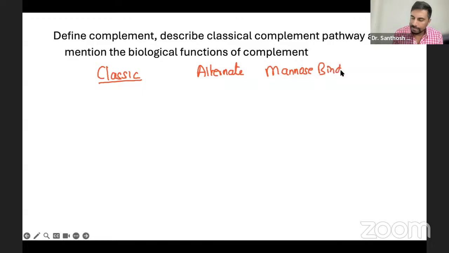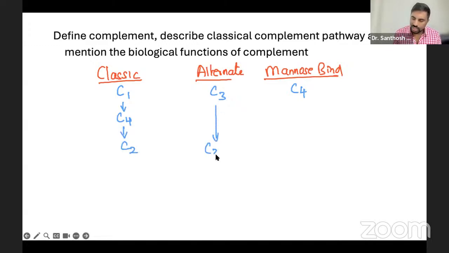In the three pathways, you should know the beginners, that means the first one: C1 here, C3 for alternate, C4 for Mannose. The next one would be C4 and C2 in classic. C3 stays the same, it just becomes C3a. Then in Mannose binding, after C4 the next would be C2. Now what happened? All these three will go and activate what?